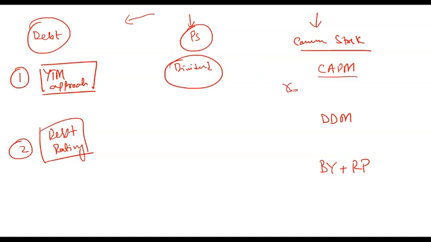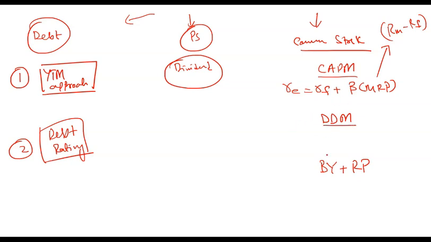CAPM is simply the risk-free rate plus beta times the market risk premium, and the market risk premium is the return on market minus the risk-free rate. This is CAPM.